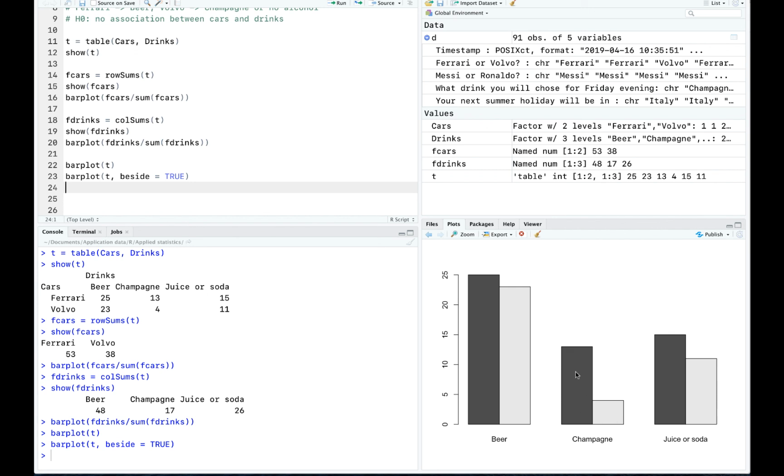So now we can see that this is the number of people who prefer beer and Ferrari. Not drive, of course, prefer Ferrari, would like to have Ferrari. Then this is the number of people who prefer beer and want to drive Volvo. Then the same you can see for champagne and then for soda. Okay, so at least I think that for champagne, perhaps there will be a significant difference. We will find this out soon.